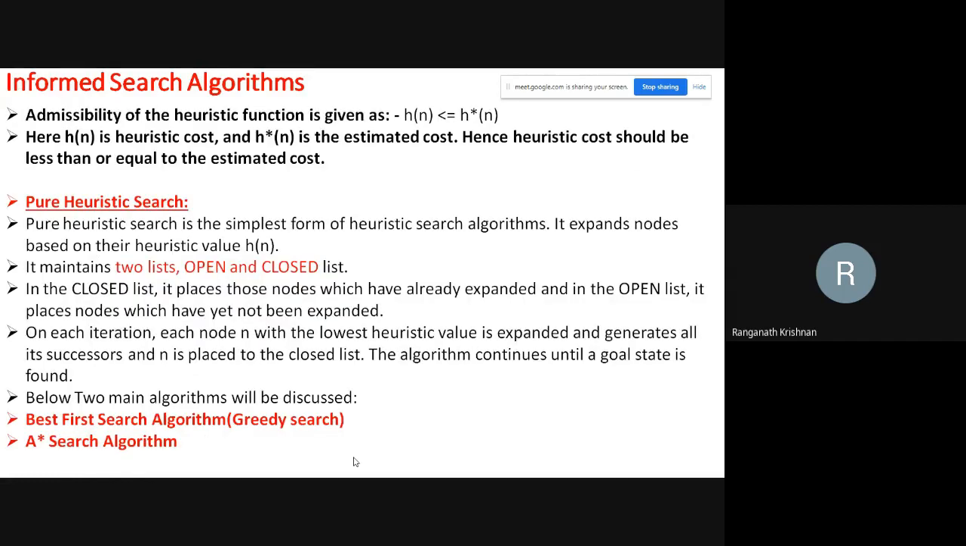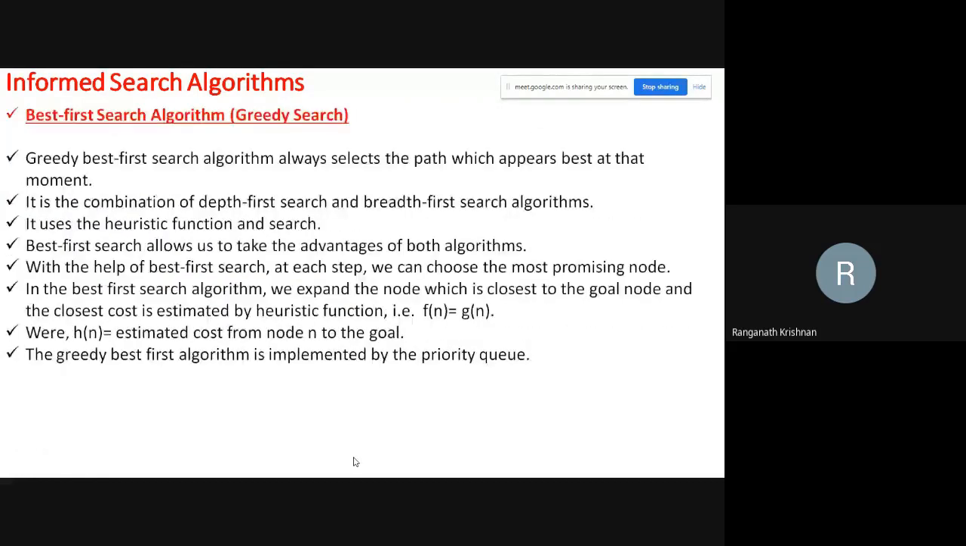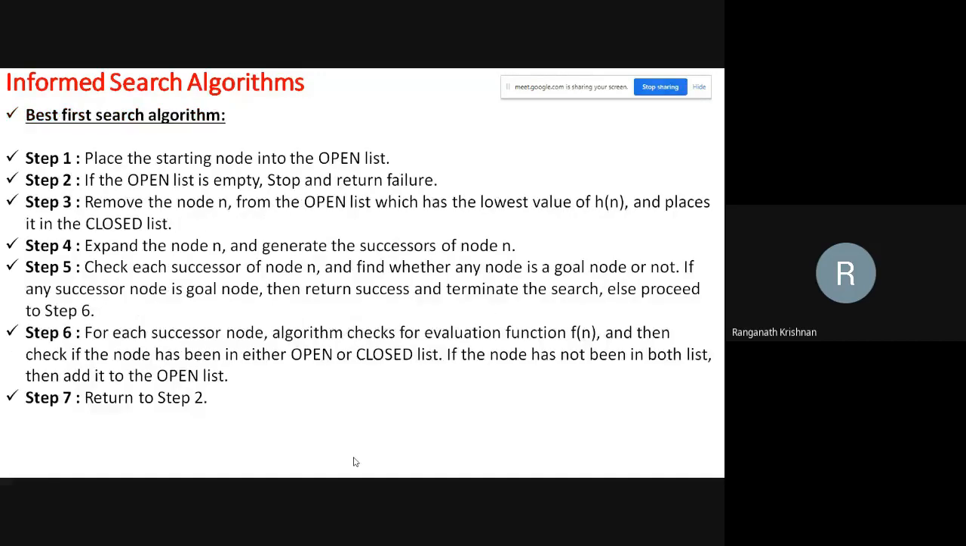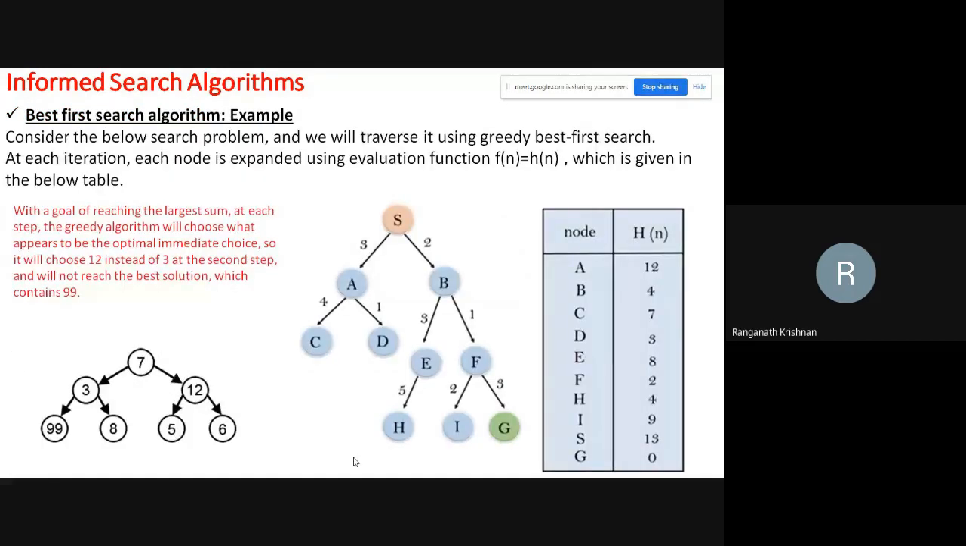Then we have informed search, which are basically heuristics. Heuristic is nothing but based on the previous knowledge as well as the best approach. Greedy search is one of the A-star algorithms. That these are the steps. I will take you to see this greedy algorithm in action.